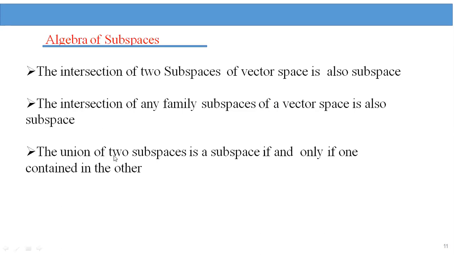One more important theorem is that the union of two subspaces is a subspace if and only if one is contained in the other. W1 and W2 are two subspaces of a vector space. The union W1 union W2 is a subspace of V if and only if W1 is a subset of or equal to W2, or W2 is a subset of or equal to W1. These are the important theorems with respect to subspaces you have to remember.